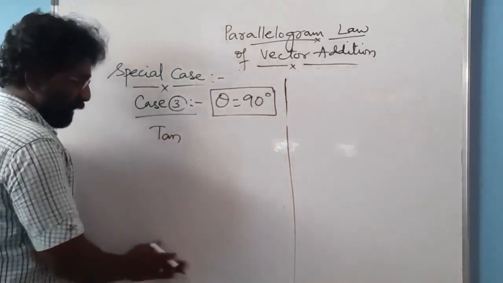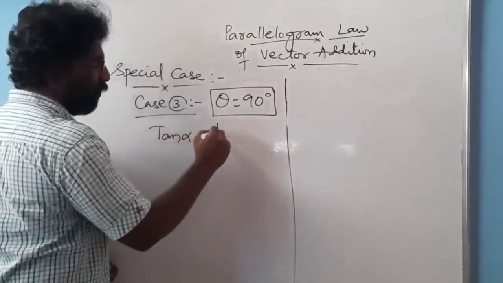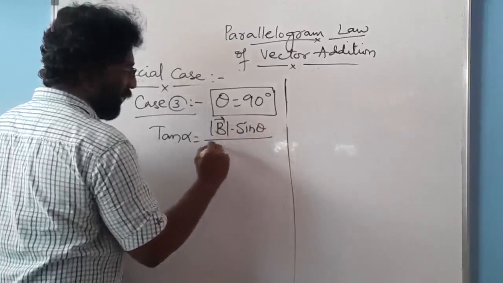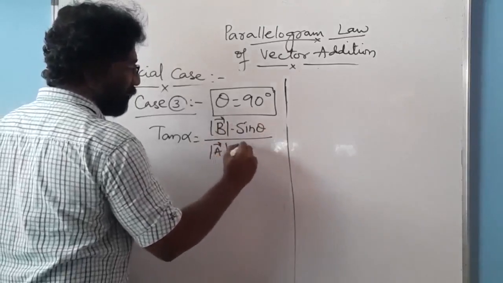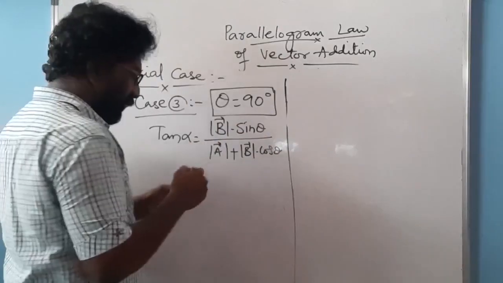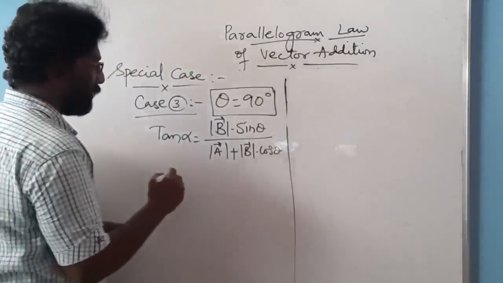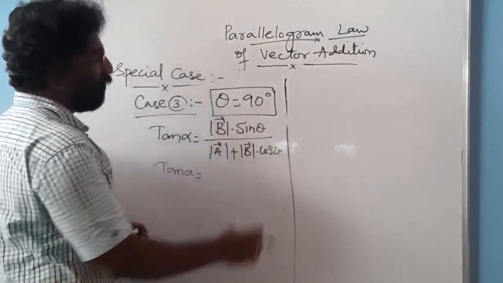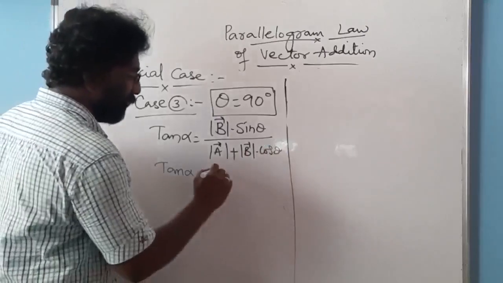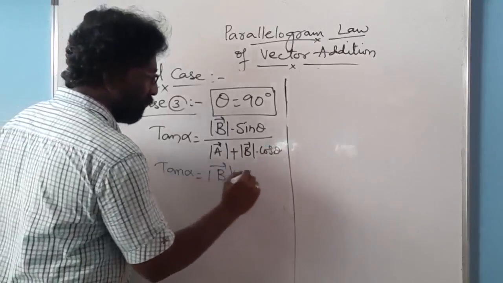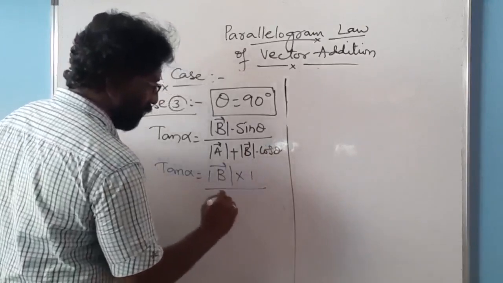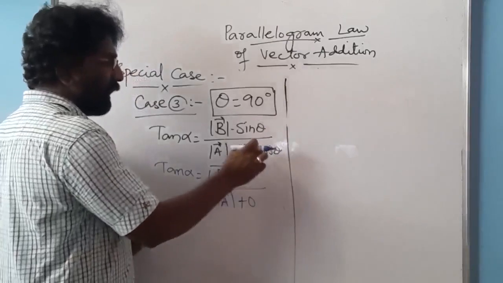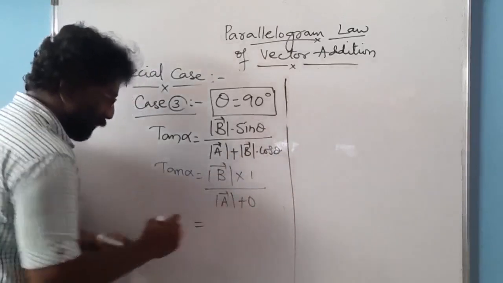In order to find the direction, the formula is tan alpha equal to mod b vector into sine theta over mod a vector plus mod b vector into cos theta. So if theta equal to 90 degrees, then sine 90 equal to 1 and cos 90 equal to 0. Therefore, tan alpha equal to mod b vector into 1 over mod a vector plus 0.